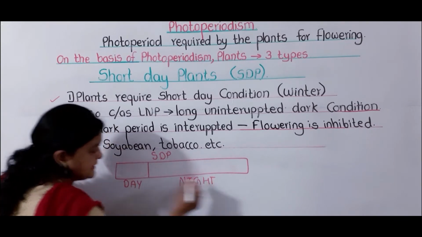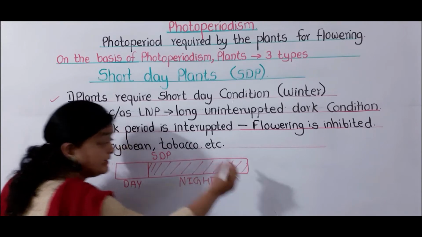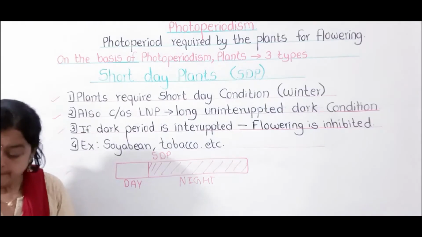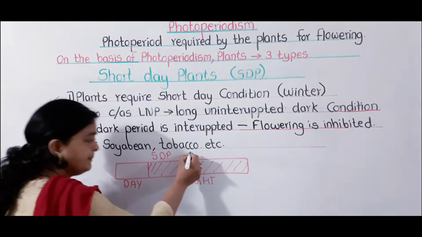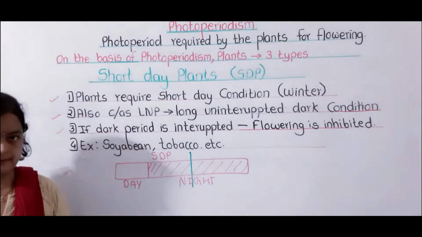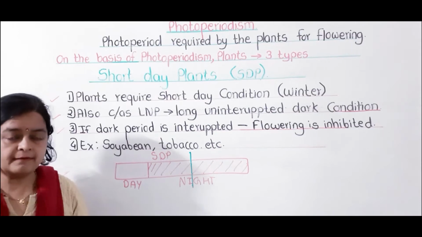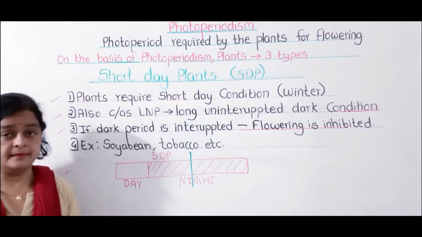Suppose this plant requires a long uninterrupted night period for flowering, meaning a short day condition. If this long night is interrupted by a single flash of light while the long night is going on, then the flowering is inhibited.